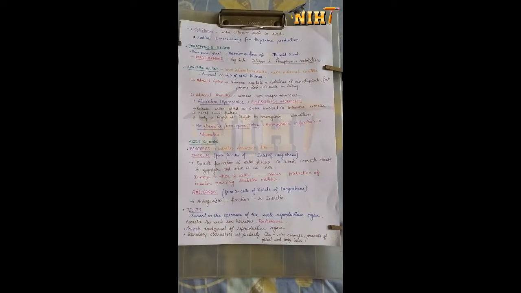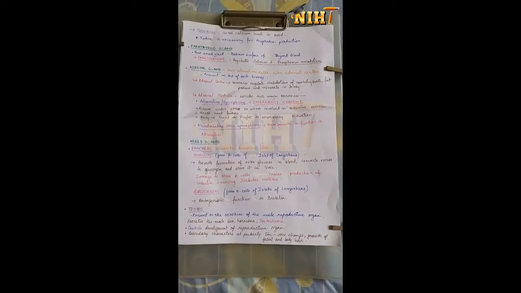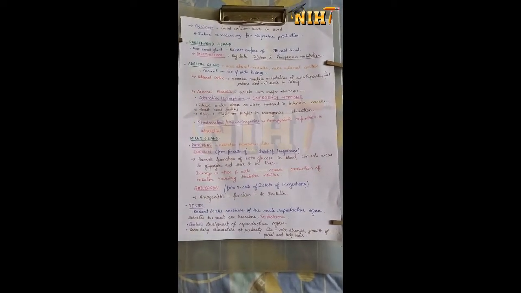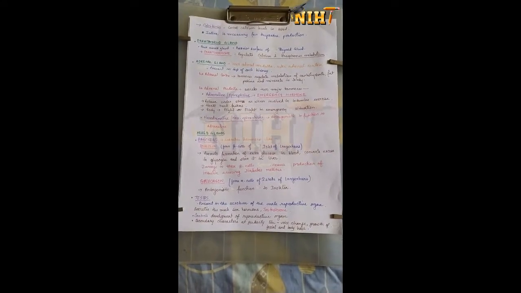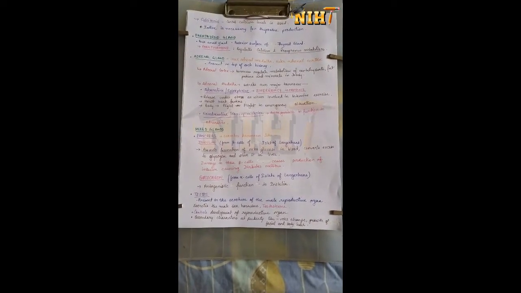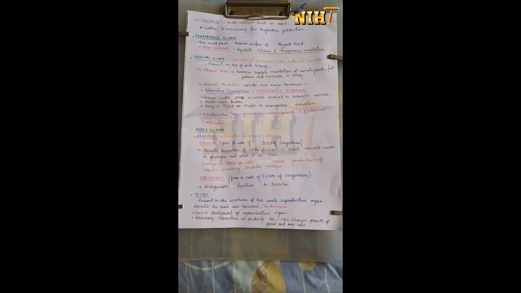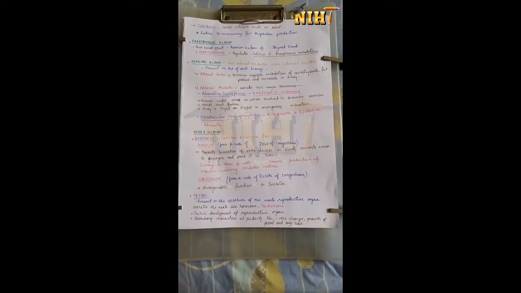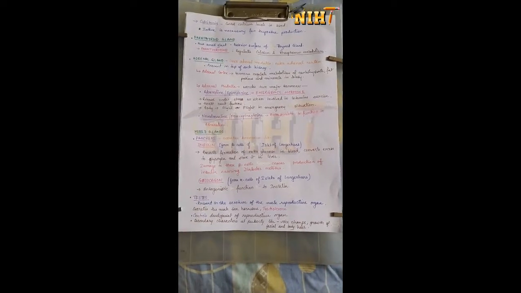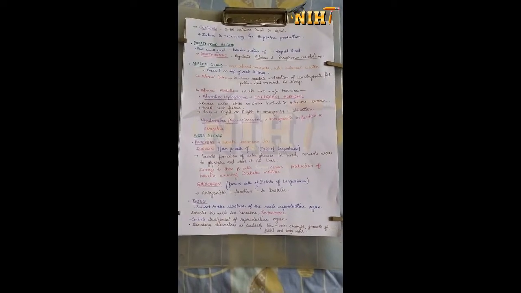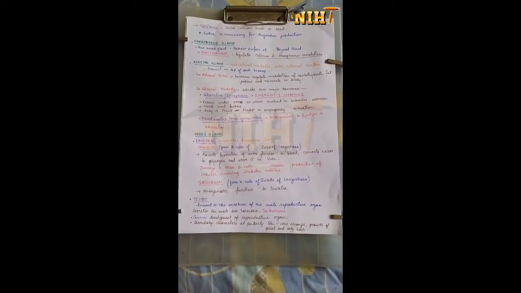Noradrenaline or norepinephrine is another hormone which is completely antagonistic in function to adrenaline. That means it acts exactly opposite. If adrenaline increases the heart rate, then noradrenaline will always try to decrease that heart rate. Suppose when you are running very fast, adrenaline secretion happens and your heart rate increases. Whereas while you are resting, your heart rate decreases due to the secretion of noradrenaline.